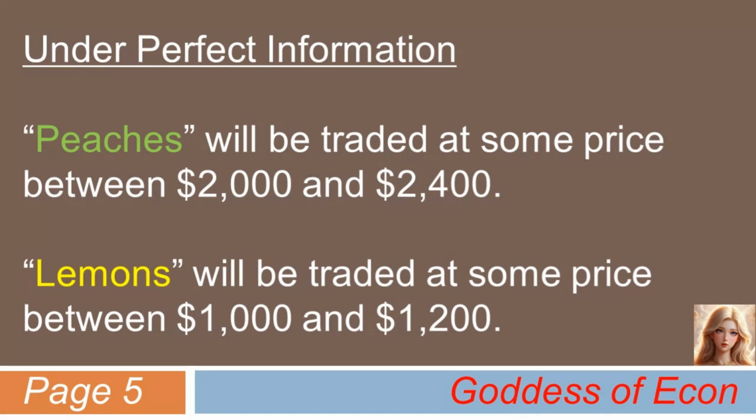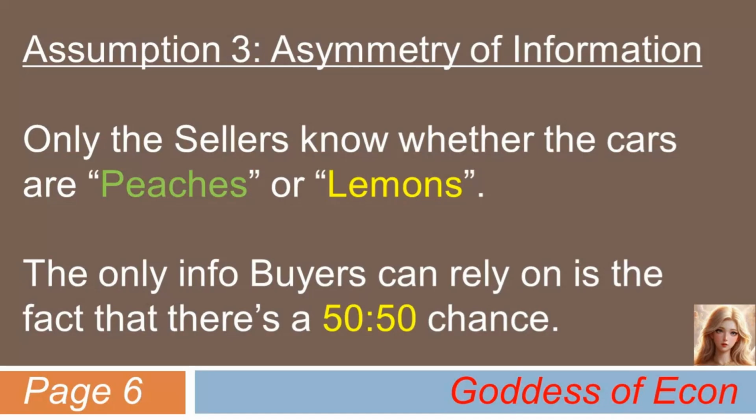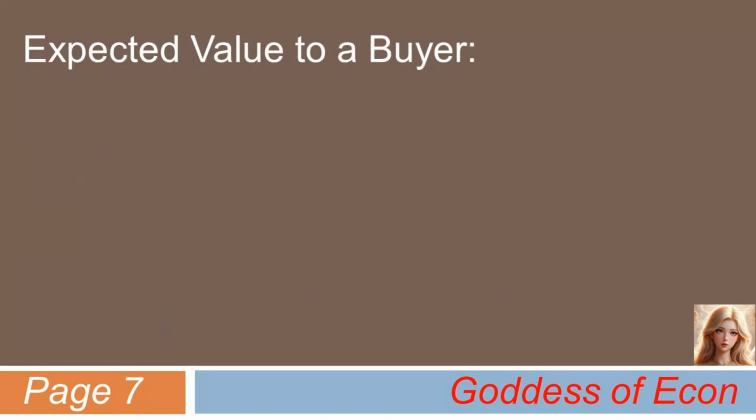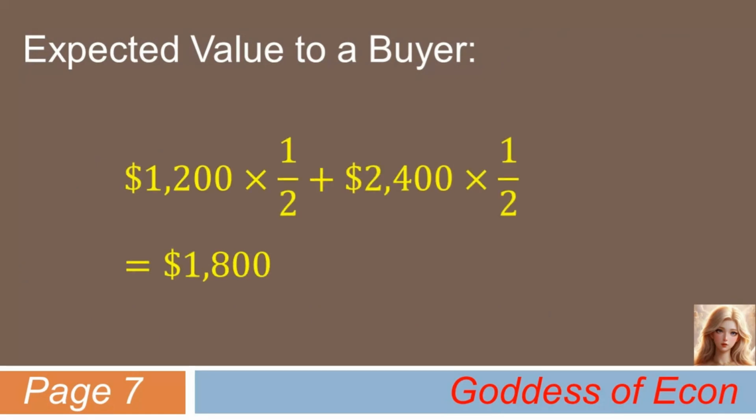But to make it a little bit more complicated, let me introduce the assumption of information asymmetry. Now, instead of perfect information, let's assume that there exists asymmetry of information between the sellers and the buyers. That is, let's assume only the sellers know whether the cars are peaches or lemons. Then the only info that the buyers can rely on would be the fact that there's a 50-50 chance that the cars they're about to buy are lemons. So, that means, to the prospective buyer, the expected value of the car is as follows. $1,200 times 1/2, plus $2,400 times 1/2, given that there is a 50-50 chance that the car is either a peach or a lemon. So, the expected value in this case comes out to be $1,800.